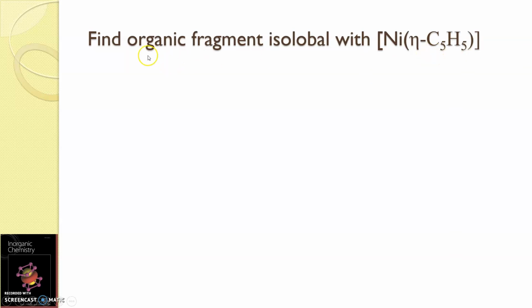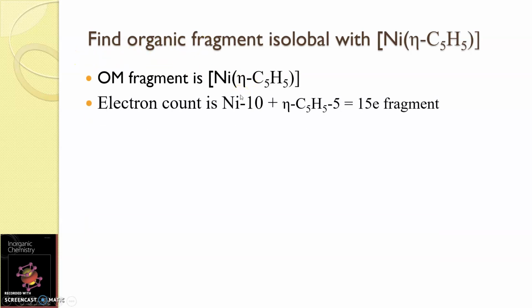Here we have taken the organometallic fragment and we are going to find out what the organic fragment is. The first step is to count the number of electrons. Nickel is 10, because it is s2d8, so 10 electrons on nickel, and we have already seen the 5 electron count for the cyclopentadienyl group, so it is a 15 electron fragment.